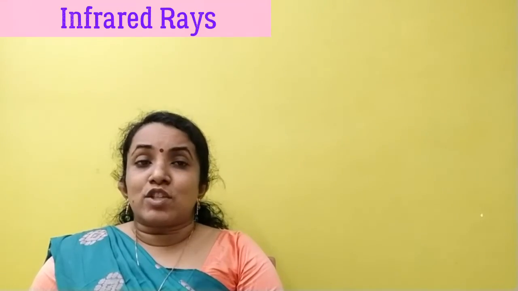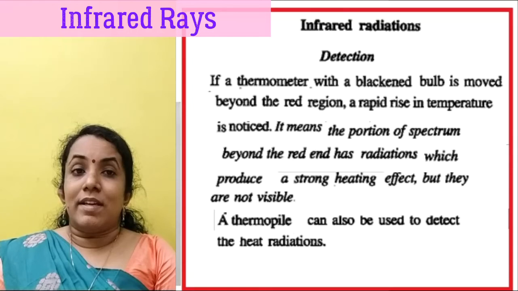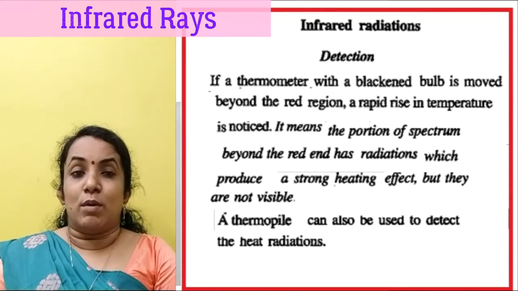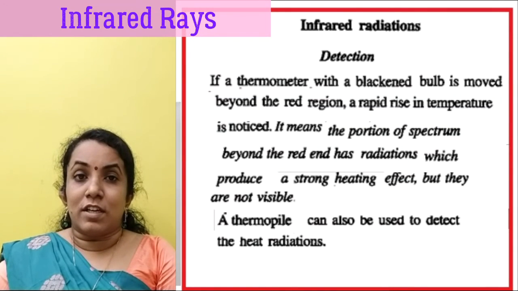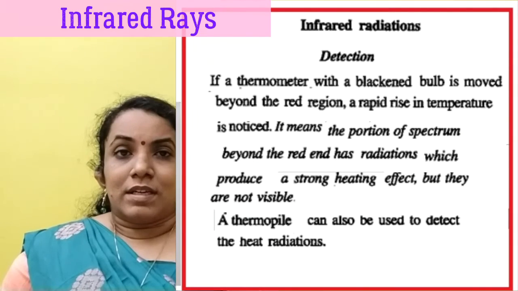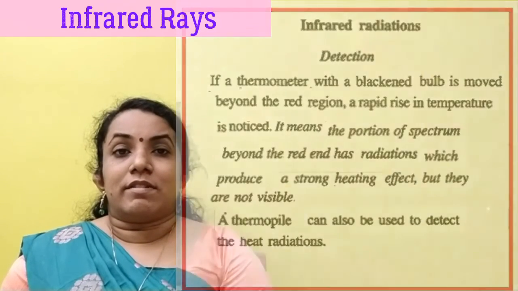The Sun is the natural source of infrared radiation. Infrared radiations are detected using a blackened bulb thermometer. A slow rise in temperature on the thermometer shows the presence of infrared radiation. A thermopile can also be used to detect the presence of infrared radiation.